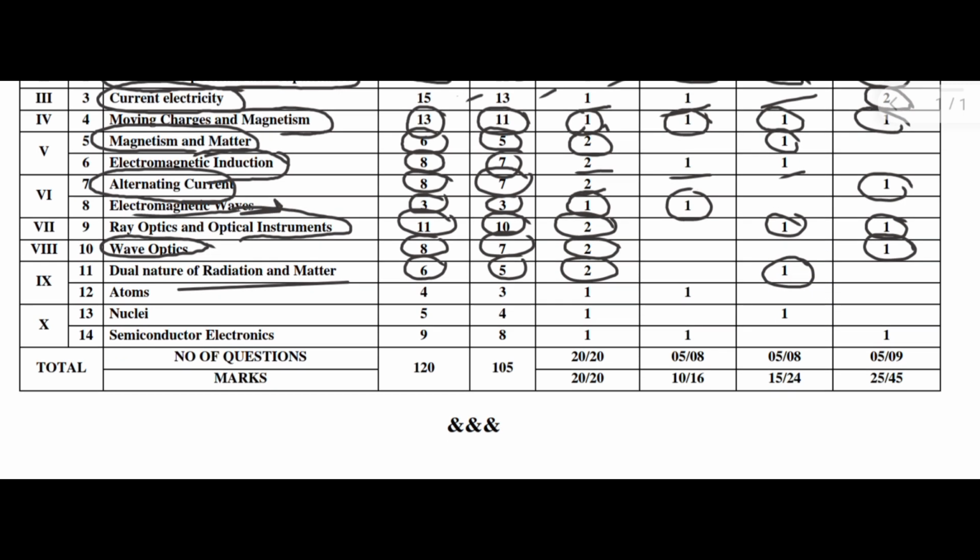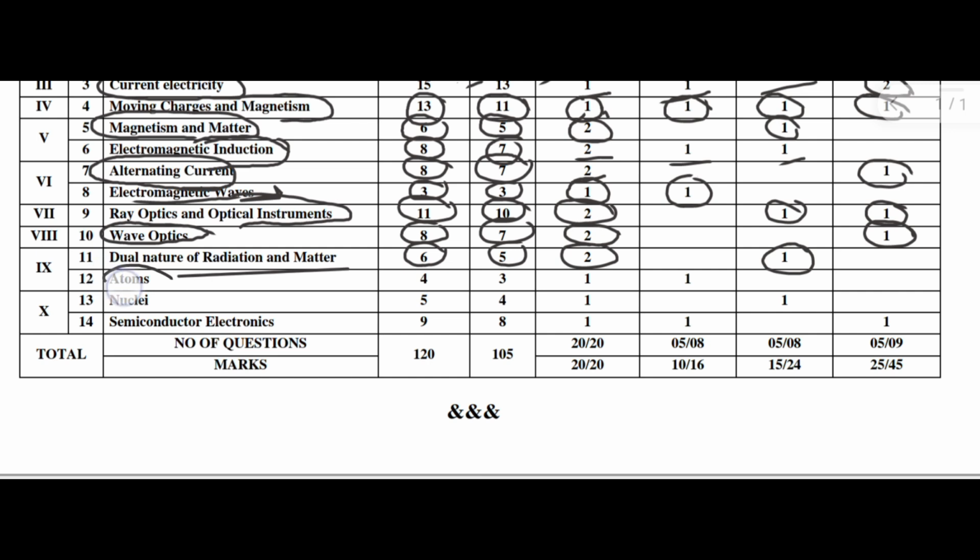The next chapter, the 11th one, is Dual Nature of Radiation and Matter. Here 6 hours, 5 marks: two 1 mark questions and one 3 mark question. Chapter number 12, Atoms: 4 hours, 3 marks, one 1 mark question and one 2 mark question. Next, Nuclei. Here the teaching hours are 5 and marks are 4: one 1 mark question and one 3 mark question.